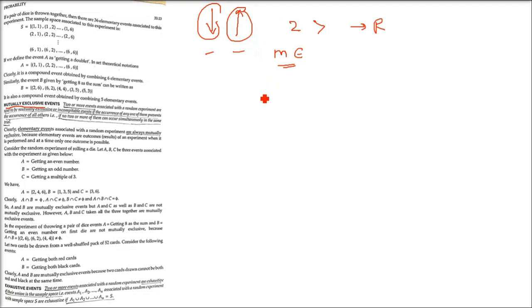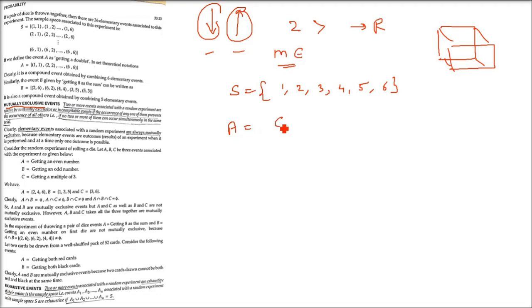Okay, what does that mean? Let us understand with an example. So elementary events are always mutually exclusive, right? In Ludo we play using a die. So for this die, the sample space is how much? 1 till 6: 1, 2, 3, 4, 5, 6. Now you see how I make mutually exclusive events. The first event I have taken is getting an even number. Even numbers are 2, 4, 6. The second event I am taking is getting an odd number. Odd numbers are 1, 3 and 5.